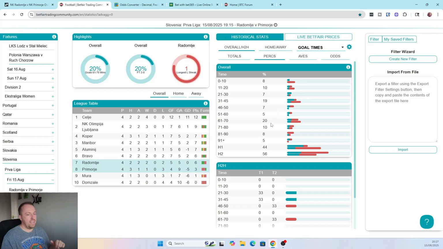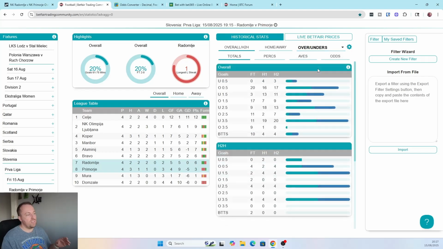We can actually see that a lot of the goals are scored between 60 minutes and full time. So 20%, 30%, that's 10%, 8%, which is 38%. Add the 5 on, 43% of the goals are scored in that time. You can also see that most of their goals are scored in the second half, and looking at the totals, there's actually 33 goals in the second half.